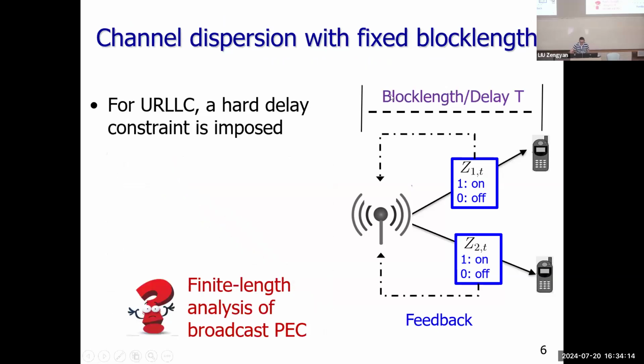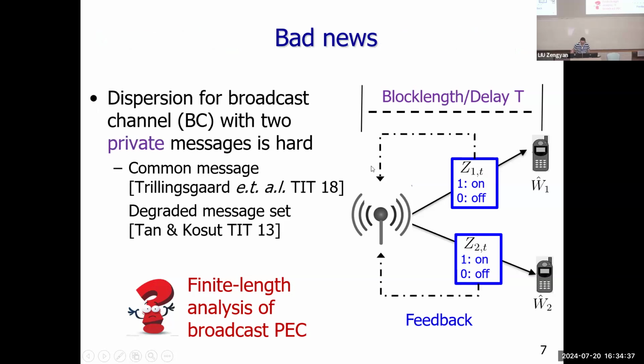But now the problem is: if we don't let the blocklength go to infinity as in the classical Shannon limit, and use one of the classical measures, the channel dispersion, can we do this finite-length analysis? Indeed, if we consider the blocklength, the analysis is very hard. The dispersion with two private messages is very hard.